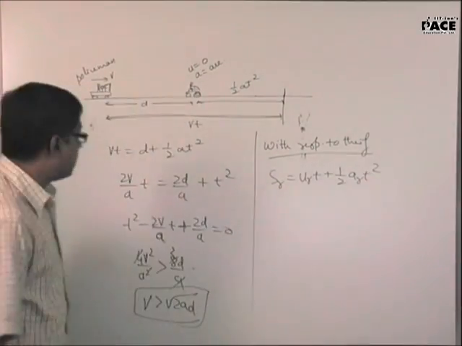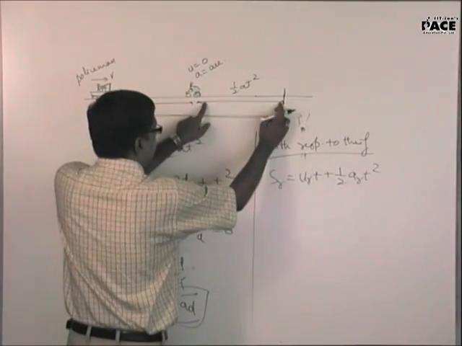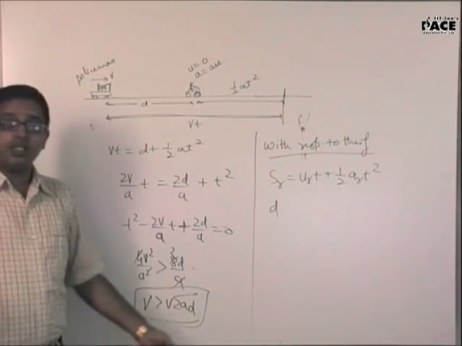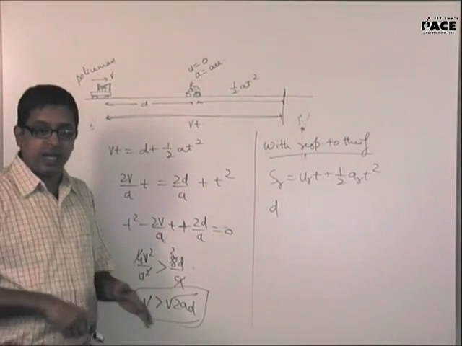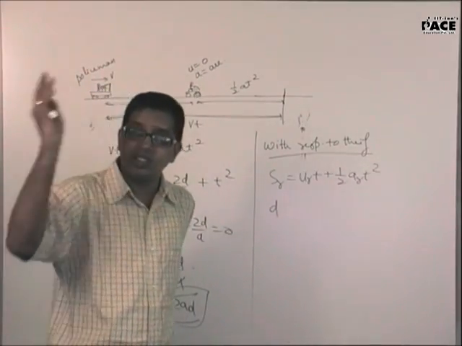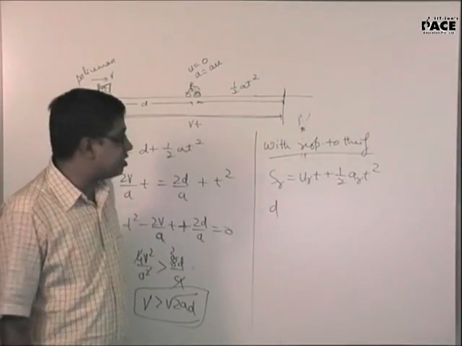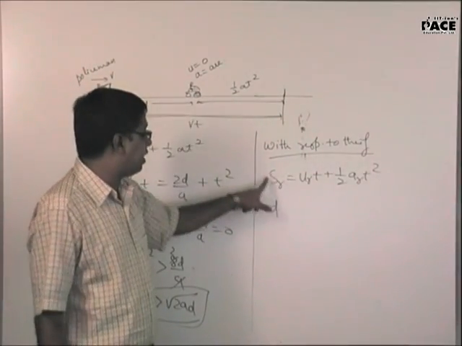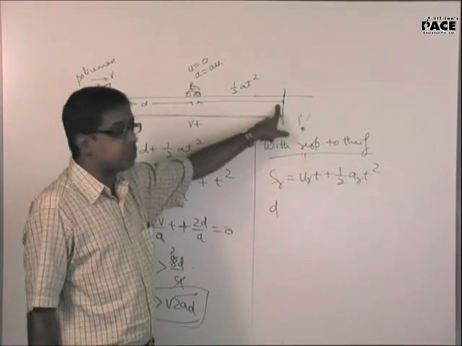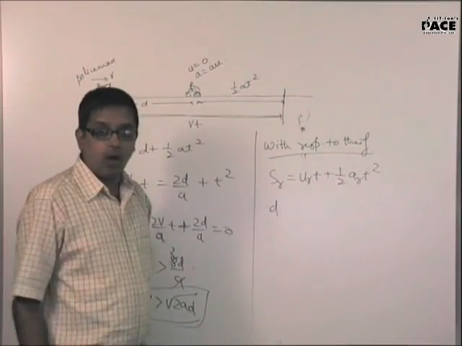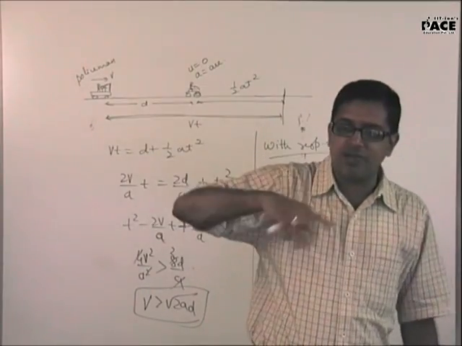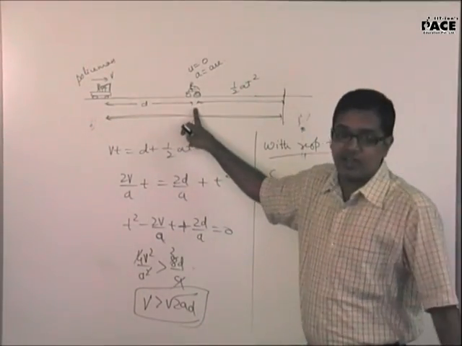Displacement of the policeman is this, displacement of the thief is this. Will I get the answer as D? Yes, sir. And that is what we explained also. In the concept of relative velocity, we were telling you S1 minus S2. What is S2? S2 is the observer or the thief. Now here the displacement of the thief should be taken into consideration as the frame. So S1 is the total displacement, S2 is the displacement of the thief. Difference is D. On the contrary, if there is an ant behind the thief's shirt, it will feel that the policeman travelled a distance of D because it will not recognize the fact that the thief is moving.